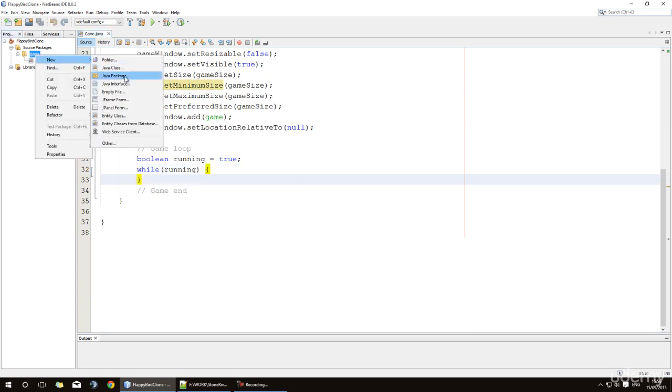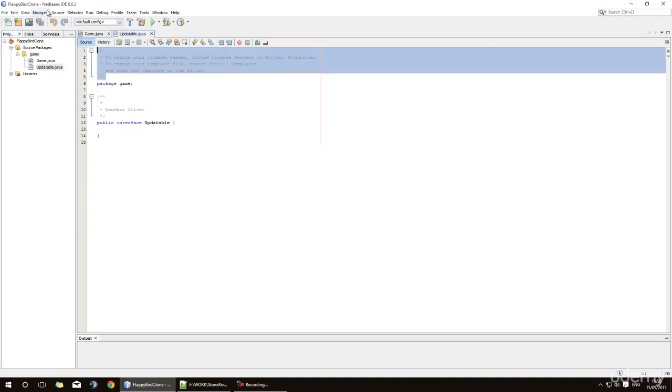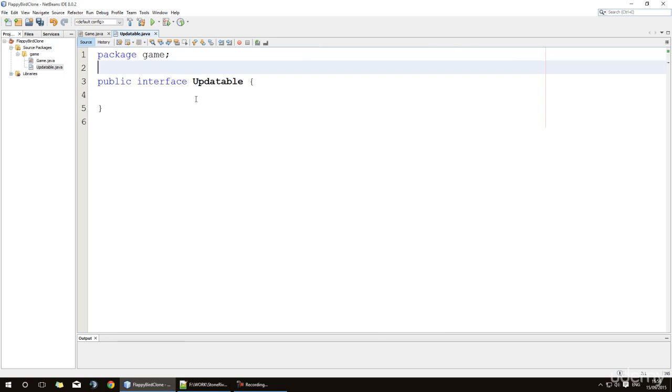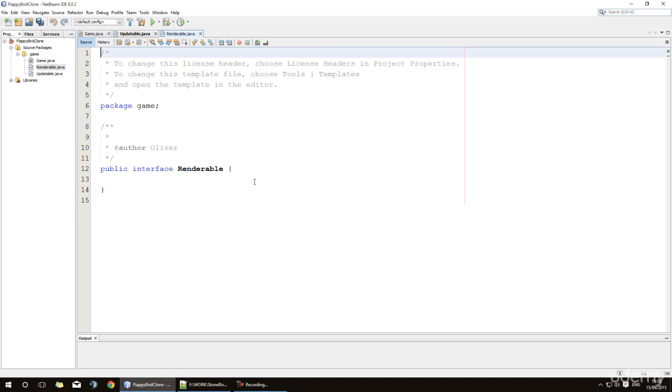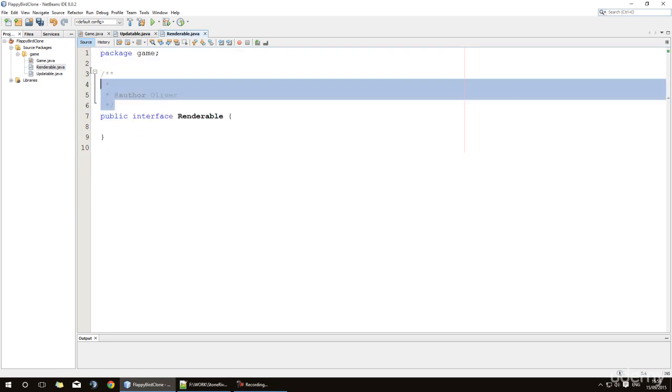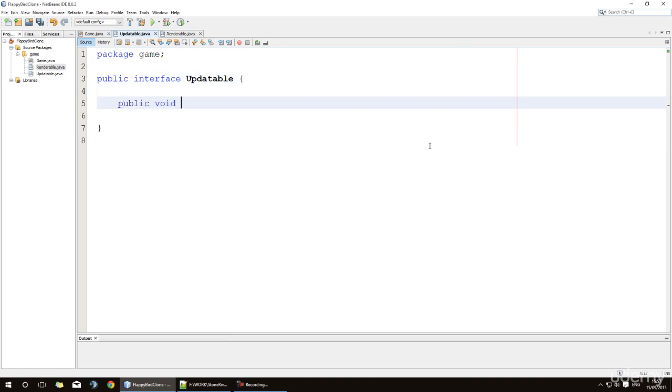So let's go ahead in our package and create a new interface. One will be updatable, and we will delete the generated comments. And the other is going to be called renderable. These two interfaces are going to be super simple. The updatable interface is simply going to have a method called update, with a return type void, and it's going to take a parameter of input. This input is a custom class that we're just about to create.